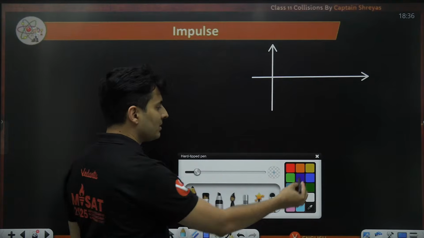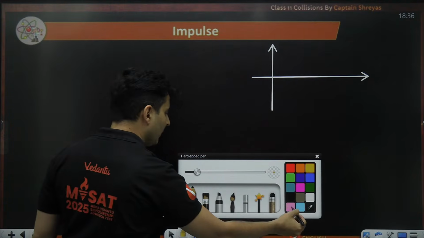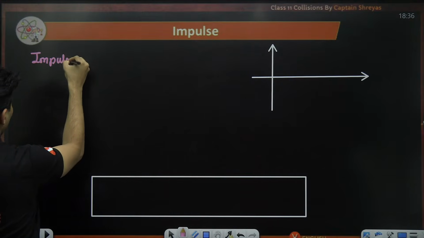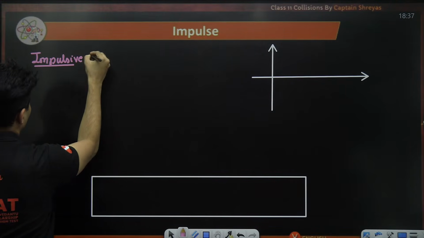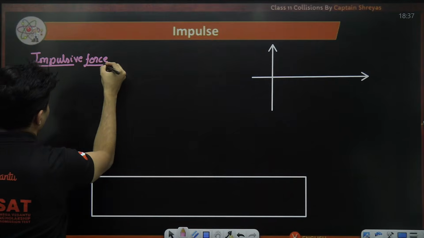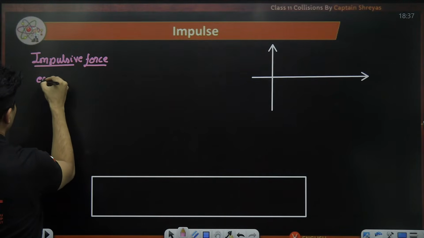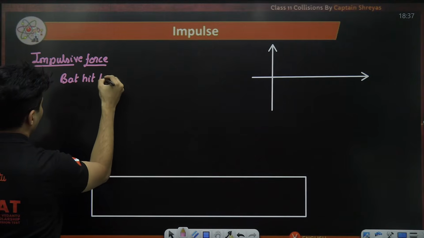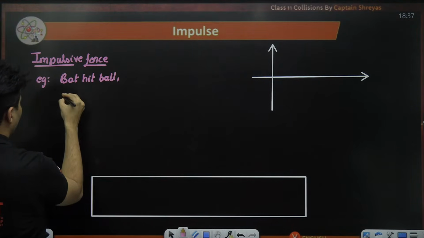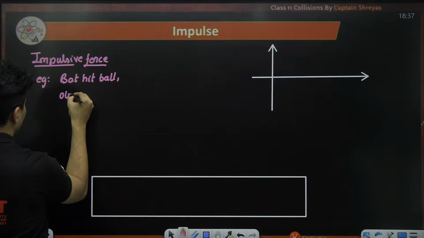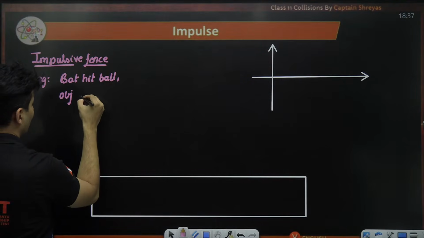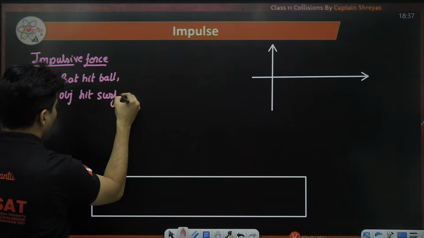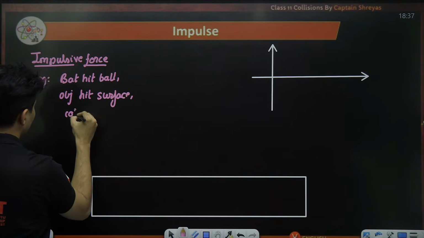Now, let me come to a very interesting thing: what is the meaning of impulsive force versus a non-impulsive force? Very, very important. So what is the meaning of impulsive force? Examples are a bat hitting a ball, an object hitting a surface, or a collision.